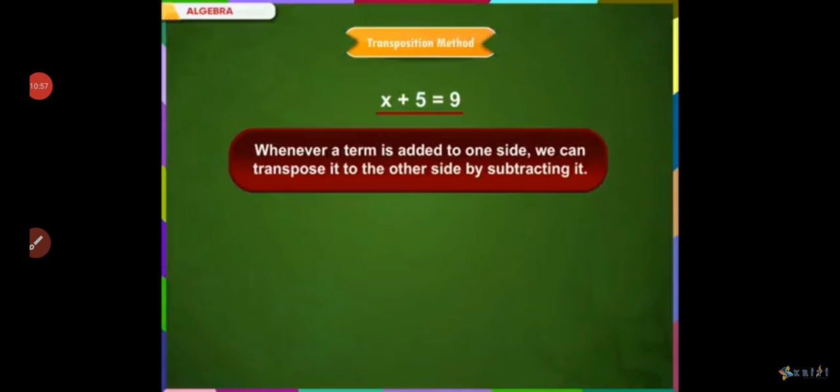In this equation, 5 is added on this side. So when we transpose it, it gets subtracted on the other side.